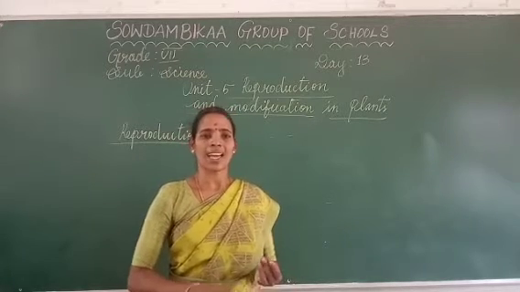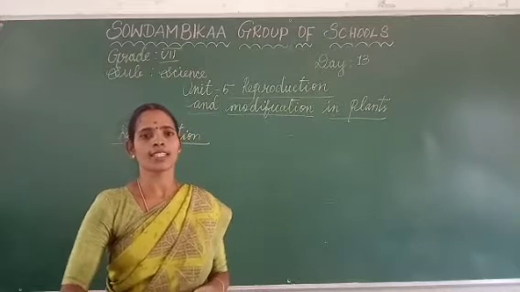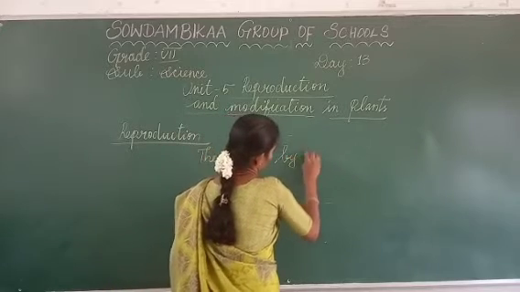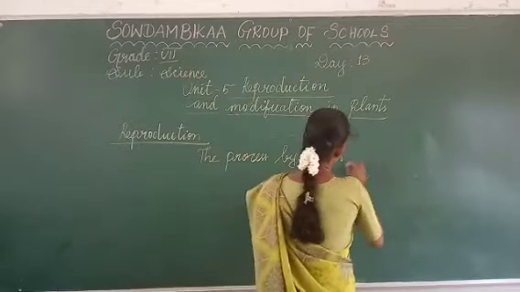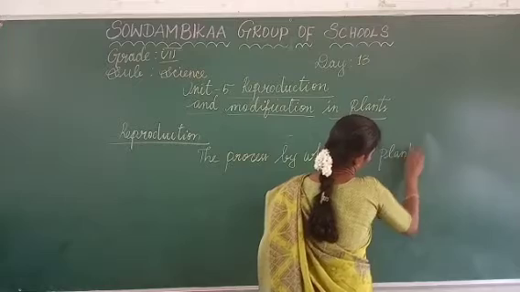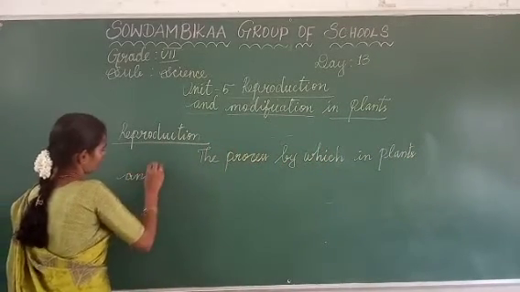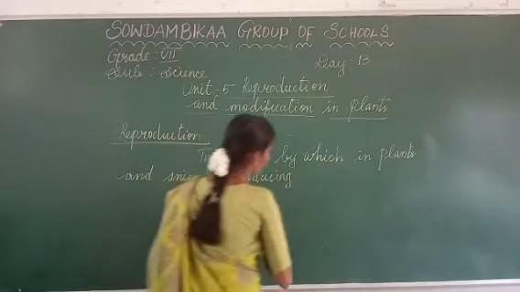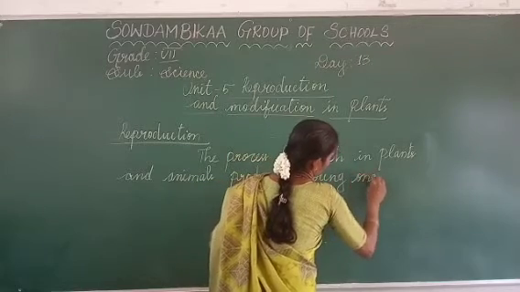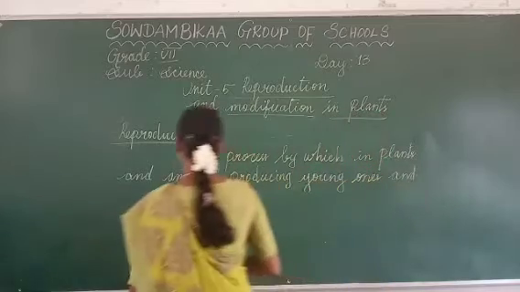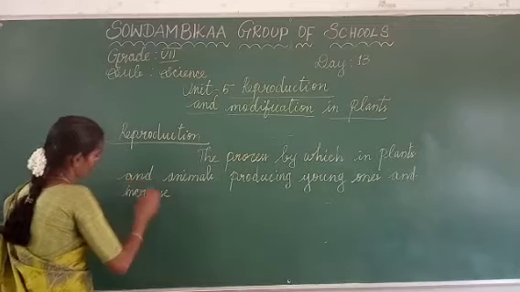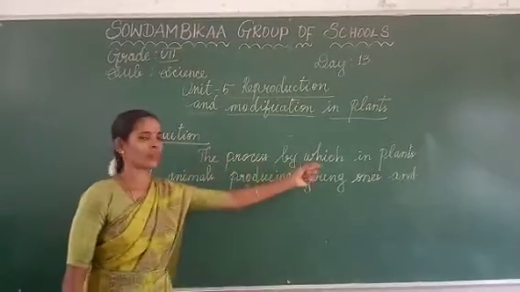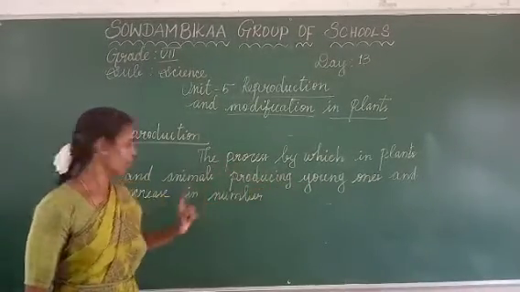The process by which plants and animals produce young ones and increase in number.